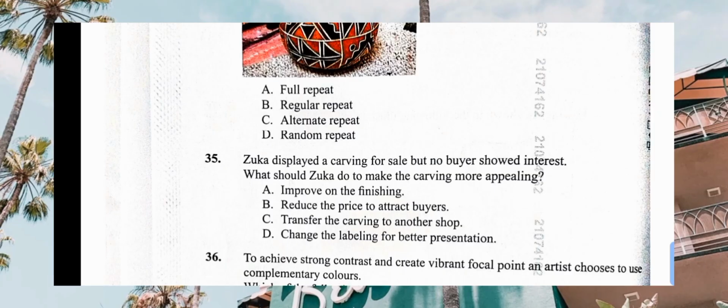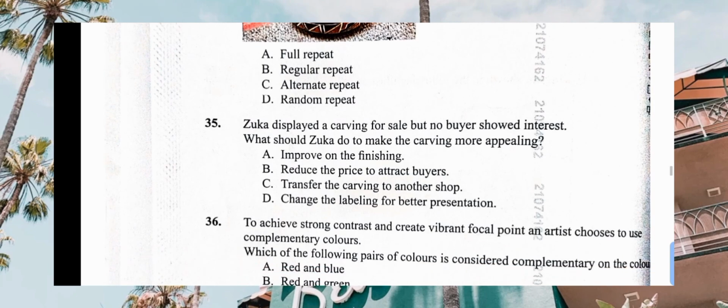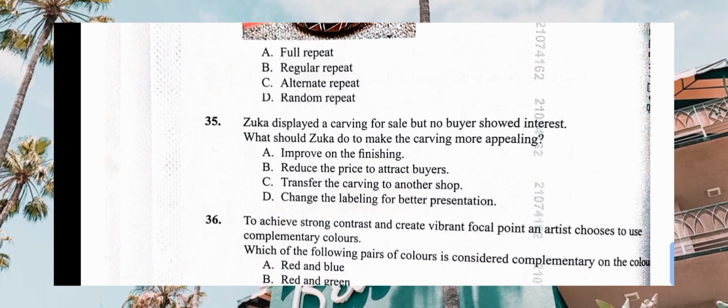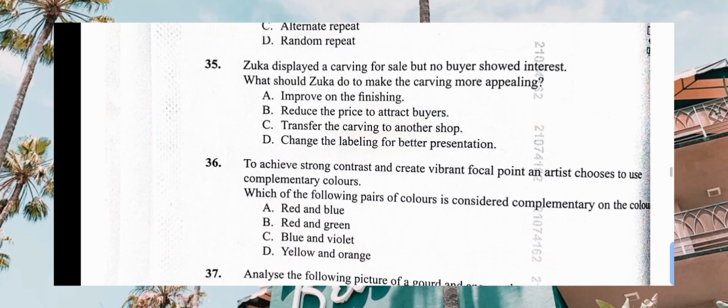Then number 35, Zuka displayed a carving for sale, but no buyer showed interest. What should Zuka do to make the carving more appealing? Improve the finishing, maybe. Reduce the price to attract? No, you should not just reduce the price. Transfer the carving to another shop, not necessary. Change the labeling for a better presentation? No, maybe the finishing of the item was not that appealing. So you check on improving the finishing of your artwork. Then the correct answer will land on A.